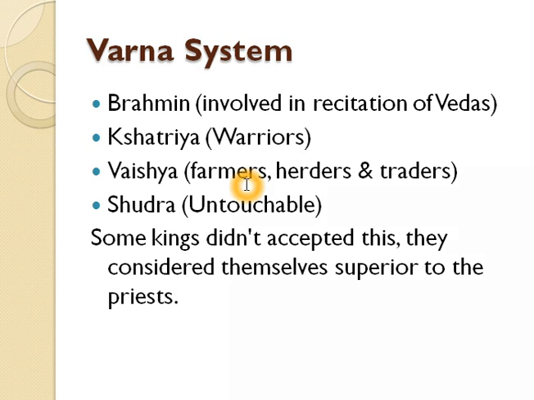In second place were the rulers. They were also known as Kshatriyas and they were expected to fight battles and protect people. They were the warriors. Then the third group was Vish or the Vaishyas. They were expected to be farmers, herders and traders, and both the Kshatriyas and Vaishyas could perform sacrifices. And the last, that is the fourth Varna, was Shudra. These were the untouchables who had to serve the other three groups and could not perform any rituals.